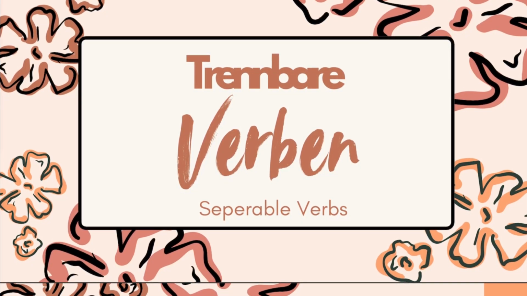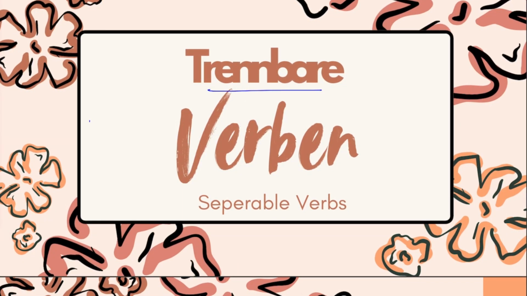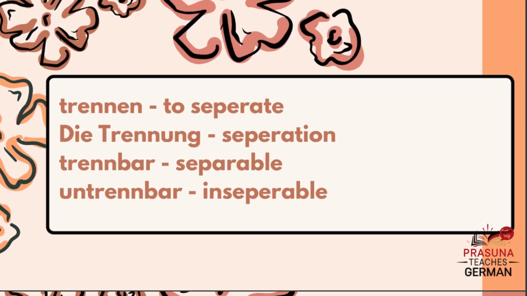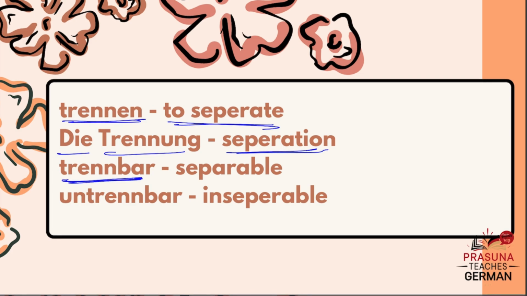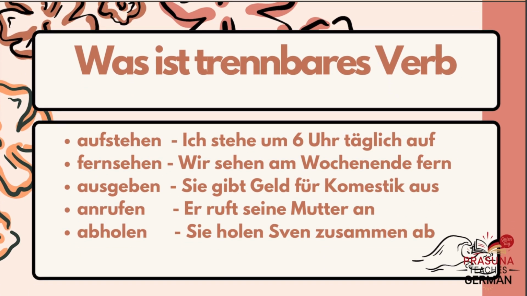The separable verbs in German are called Trennbare Verben. Basically there is a verb called trennen. It is to separate. And the noun form of this is Trennung, it is separation. The adjective form of this is trennbar, it is separable. And the opposite of this is untrennbar, it is inseparable. So, was ist ein trennbares Verb?